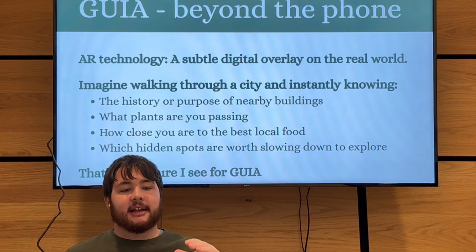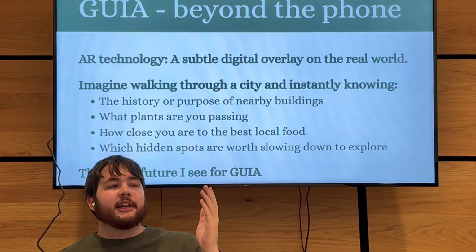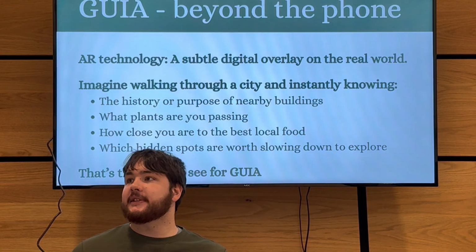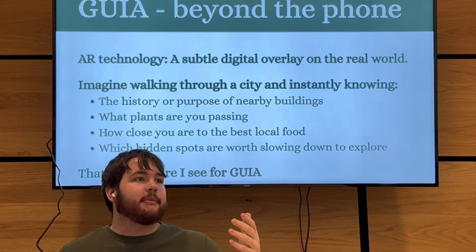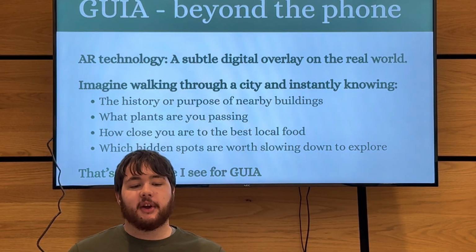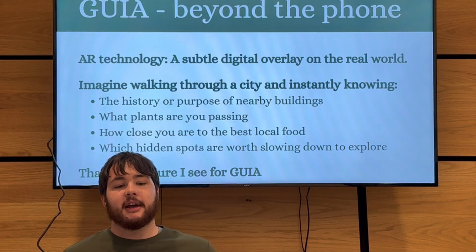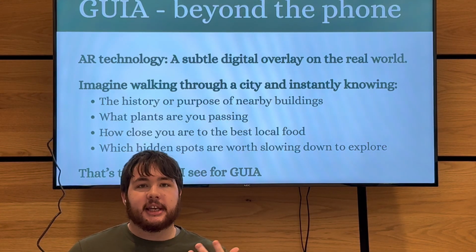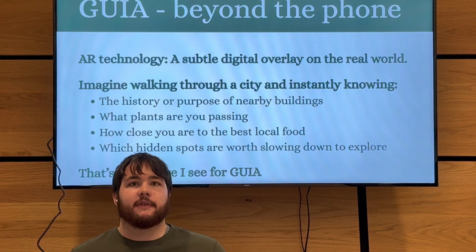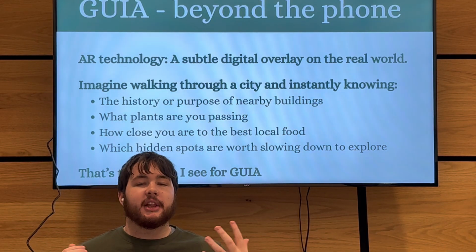Imagine walking through a city and instantly knowing the history and purpose of nearby buildings, who created them, when they were created. Also plants you're passing. Like, what type of tree is this? What type of bush is this? When it was put into the city? It's new or something like that. As well as knowing you're really close to some really great local food that you would be interested in, or that there's a hidden spot that you would be interested in seeing. That's the future I see for Guia, this digital overlay that just really informs you about the places you're going through.